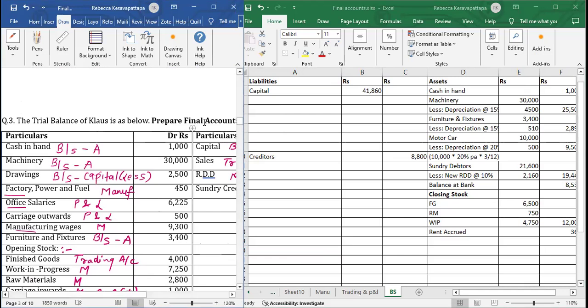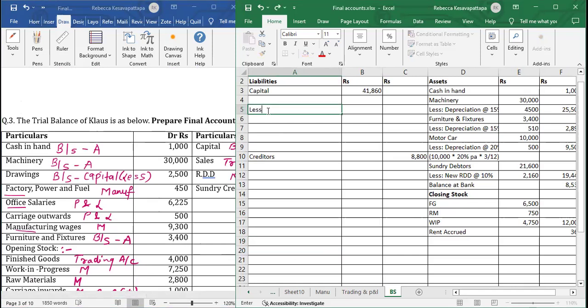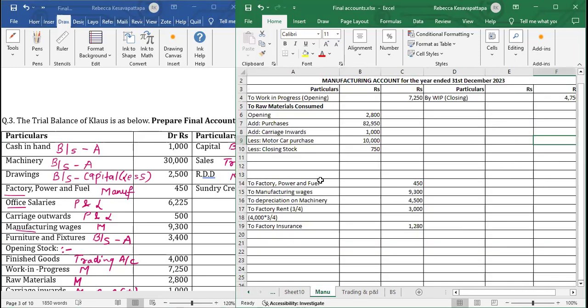What we'll do is we will leave one line and write here, drawings has to be less from the capital. We'll write here less drawings, amount is 2,500. Rest all is done.